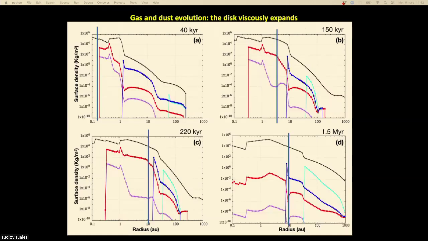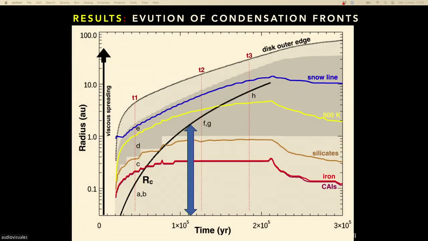So now I can jump here. It is the same graph, but here what I have put is the vaporization temperature of the different minerals. So here, this is the vaporization temperature of iron, silicate, and water in blue. Initially, all materials fall inside the vaporization temperature of iron, so everything is vaporized.